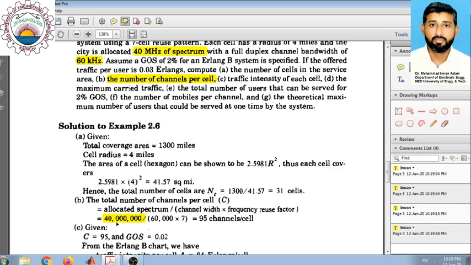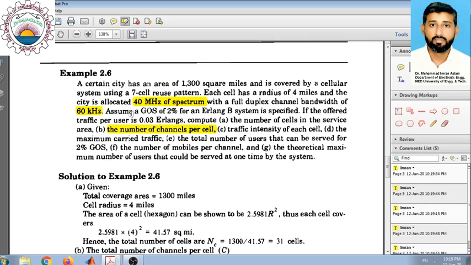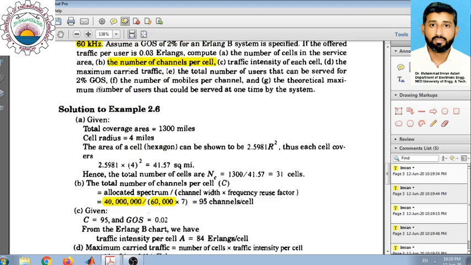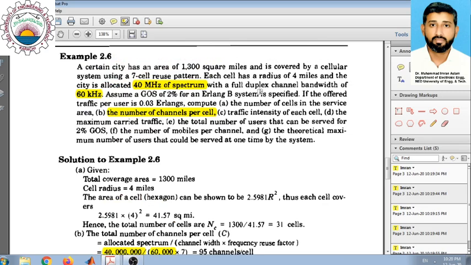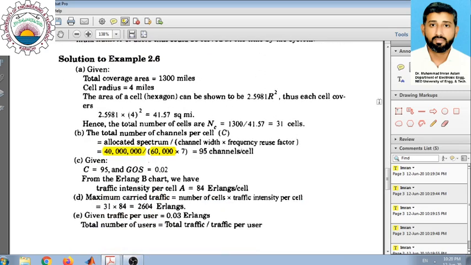40 mega is 40 into 10 raised to power 6, divided by 60 kilohertz, which is the bandwidth of each of the duplex channels. So from this part you can see this relationship: 40 into 10 raised to power 6 divided by 60 into 10 raised to power 3 gives the total number of channels which are available in that particular system.